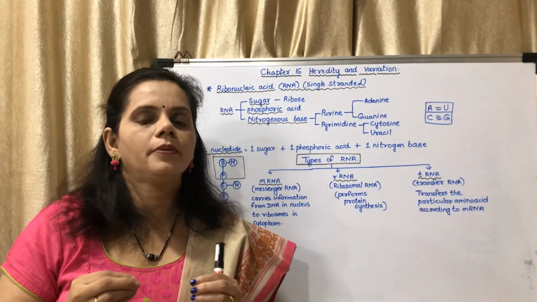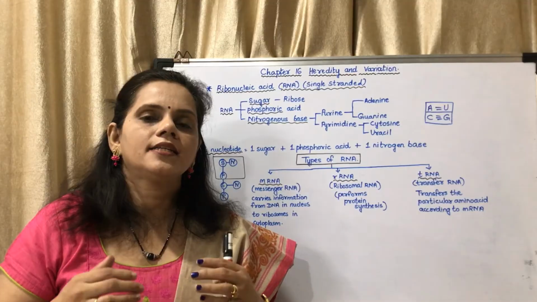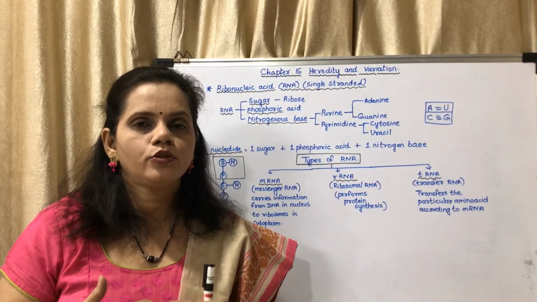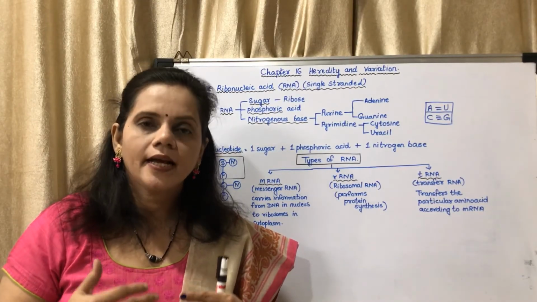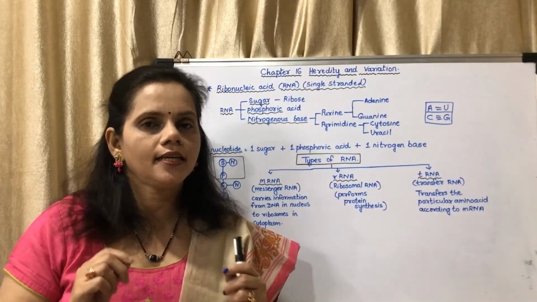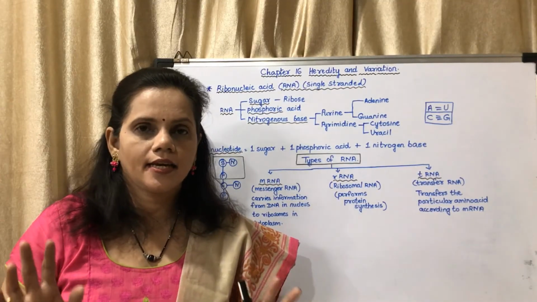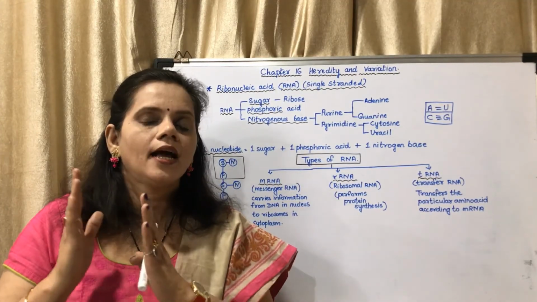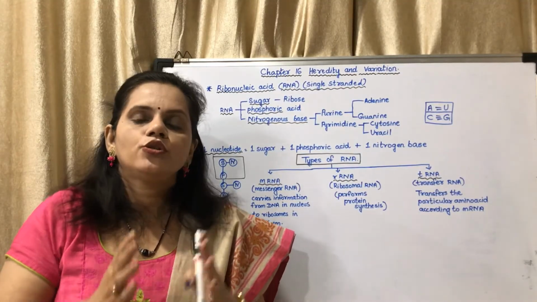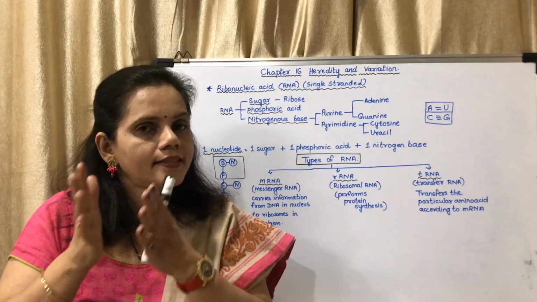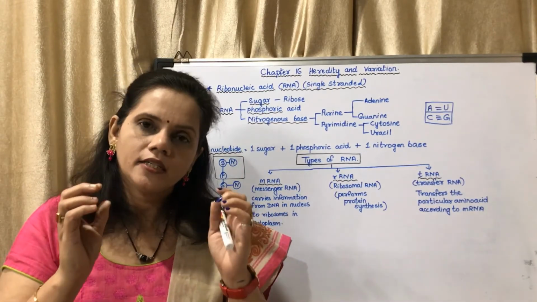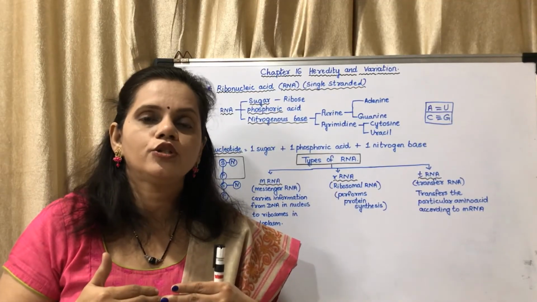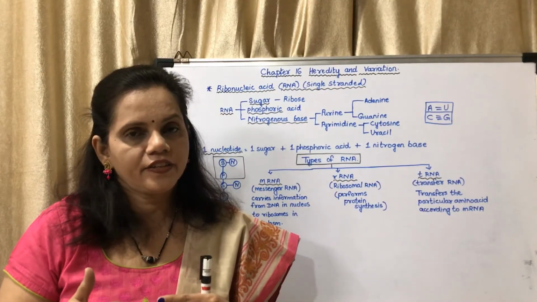Proteins means it is made up of too many number of amino acids and the sequence of amino acids is important. For example, if you have been told to spell cat, you may write it as CAT. You will never write it as TAC. Okay, so consider C as one amino acid, A as another amino acid and T as another third amino acid. So you have to arrange one amino acid, second and third in a particular sequence, then only it is going to make that particular protein.